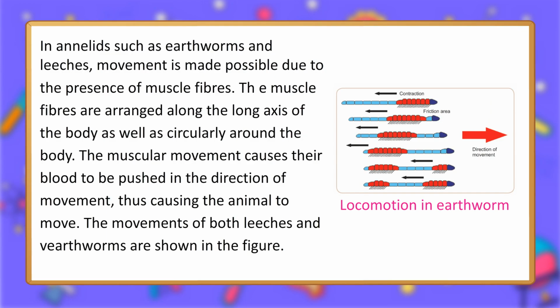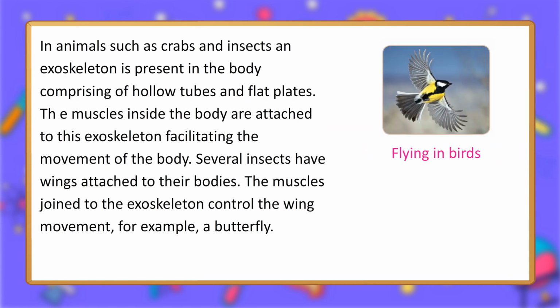In annelids such as earthworms and leeches, movement is made possible due to the presence of muscle fibers. The muscle fibers are arranged along the long axis of the body as well as circularly around the body. The muscular movement causes their body fluid to be pushed in the direction of movement, thus causing the animal to move. The movements of both leeches and earthworms are shown in the figure. Locomotion in earthworm.